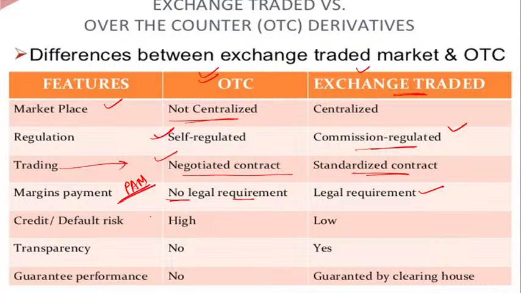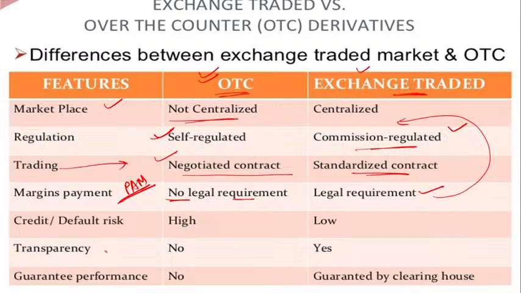In this question, you just have to make sure that in OTC there is less legal requirement, but in the exchange trade there is a legal requirement. Why is there a legal requirement? Because it is centralized. Whenever the word centralized is used, you have to understand that there is some legal requirement. If something is centralized in the hands of a single person or a limited number of people, there are very many rules and regulations.